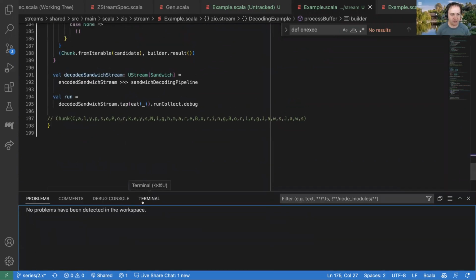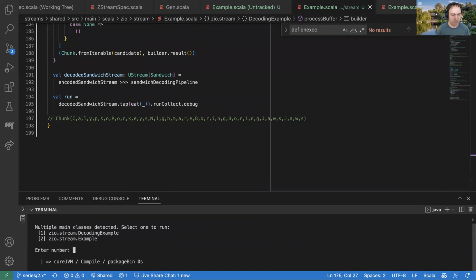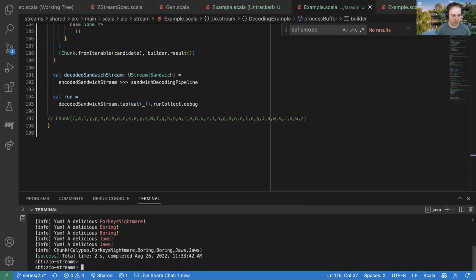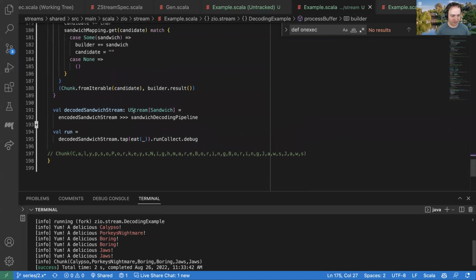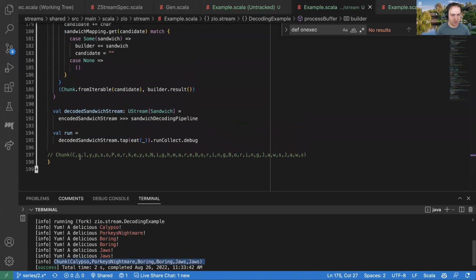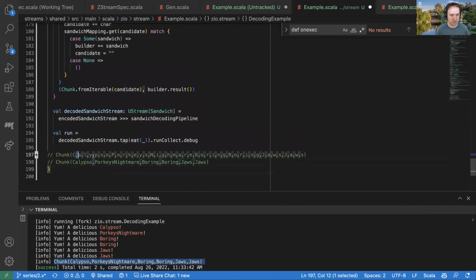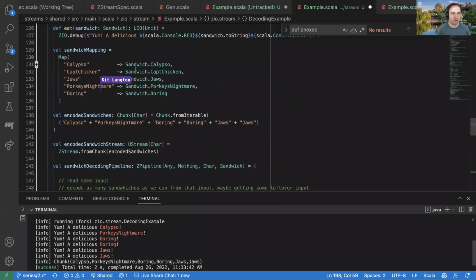Close the thing. Okay, so I'm going to do run. Get my decoding example. And look at that. So first, before we even get to Kit's fanciness, we can see that we decoded from this Calypso, Porky's Nightmare, boring, Jaws and Jaws. And obviously now we've printed these out using the two strings from these case objects, so they look like strings again, but these were all these typed objects here.